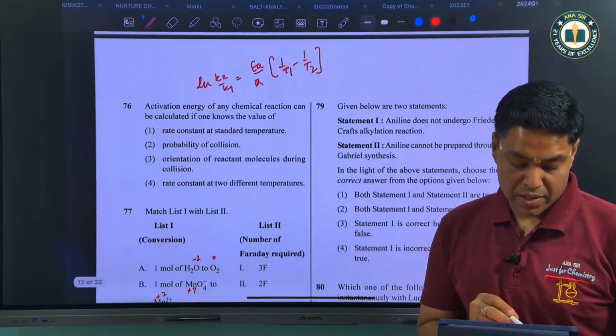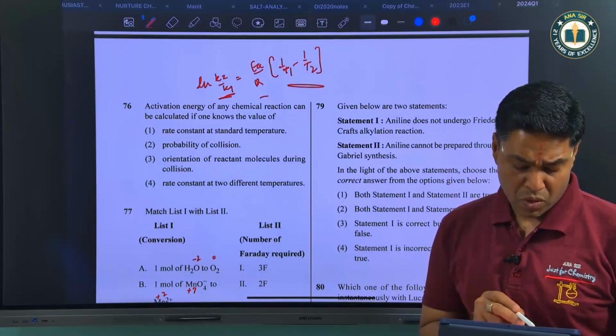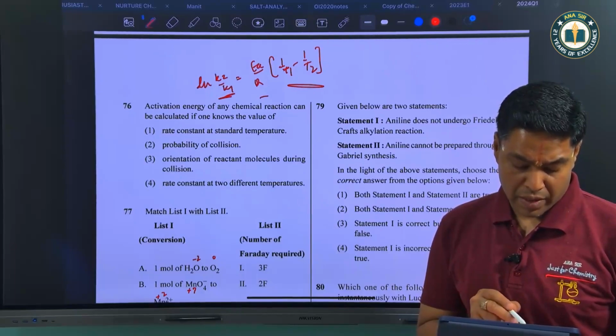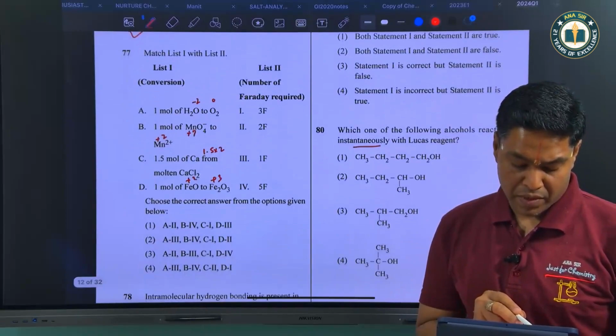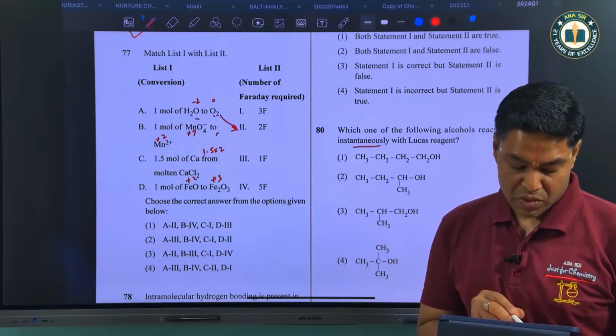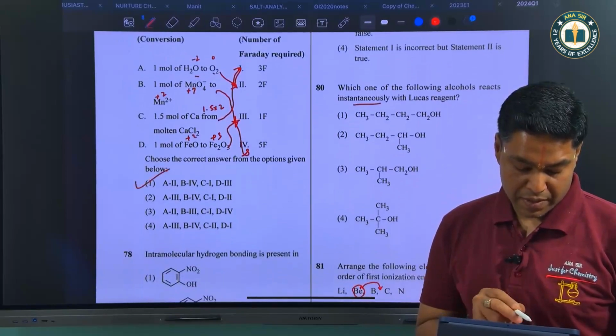Then activation energy: ln K2 by K1 is equal to Ea by R into 1 by T1 minus 1 by T2. So how can we calculate activation energy? Rate constant at 2 different temperatures if it is given. Then Faraday's laws we have to use. So -2 to 0, so 2 Faradays, plus 7 to plus 2, 5 Faradays, 1.5 into 2, 3 Faradays, and D3, C1. D3, C1, this is the answer.